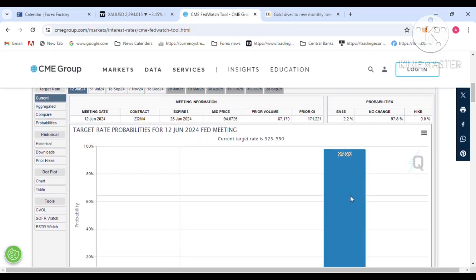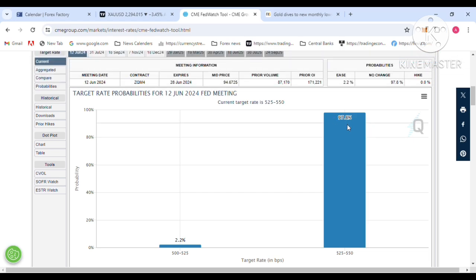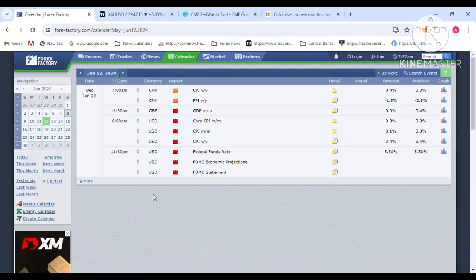So I am thinking gold could see some retracement to the upside next week, and I am hoping for that. I am always keeping in touch with this website regarding interest rates.